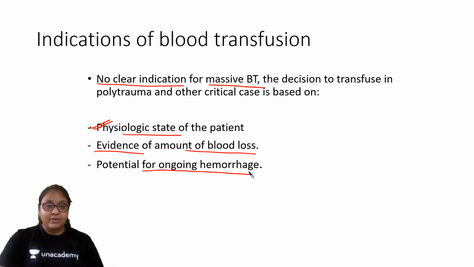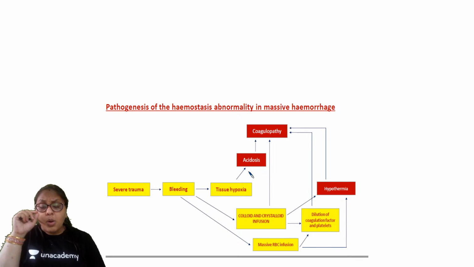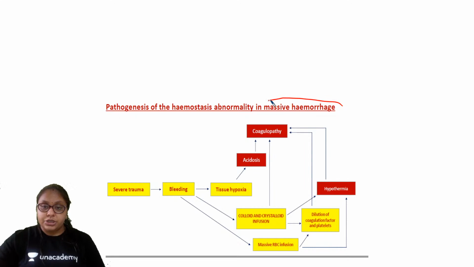Is it clear? I just discussed what massive blood transfusion is and when it is indicated. Basically there is no clear-cut indication, but depending upon the physiological state of the patient, how much blood has been lost, or if there is any potential for ongoing hemorrhage, then we might need massive blood transfusion. So what happens in massive hemorrhage?